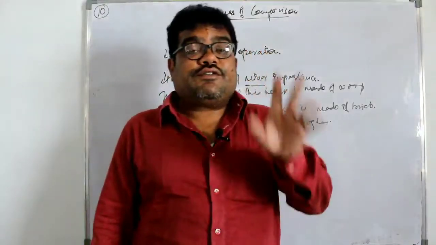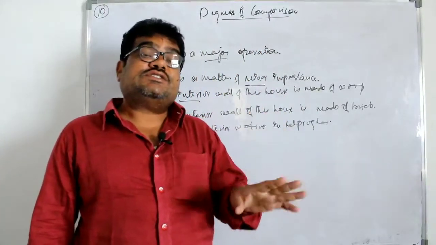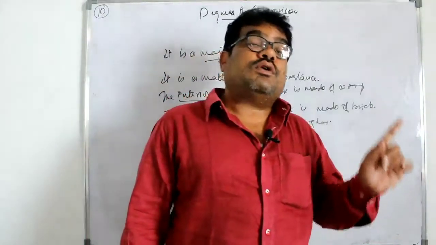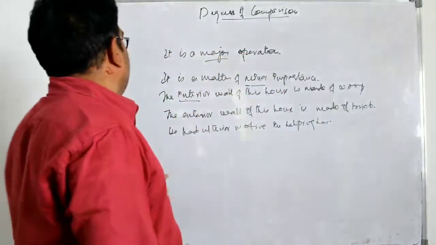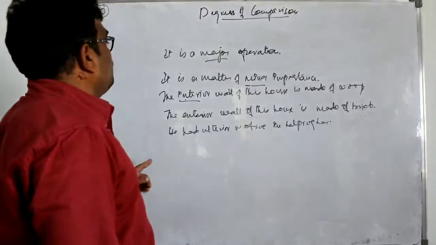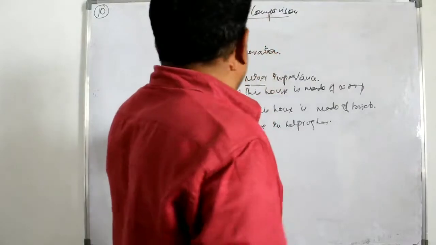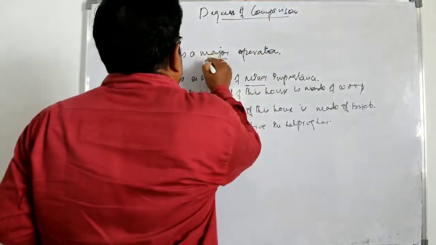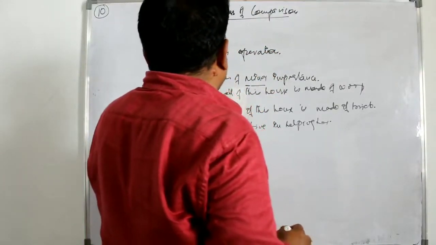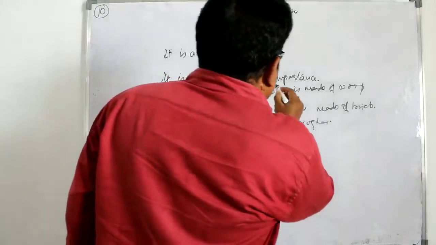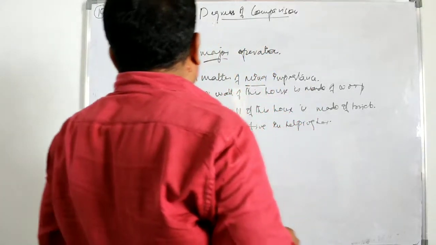But the first 5 nowadays are used as positive degrees. You see the examples, I will go through that. It is a major operation, major word here, major operation. It is a matter of minor importance, minor.